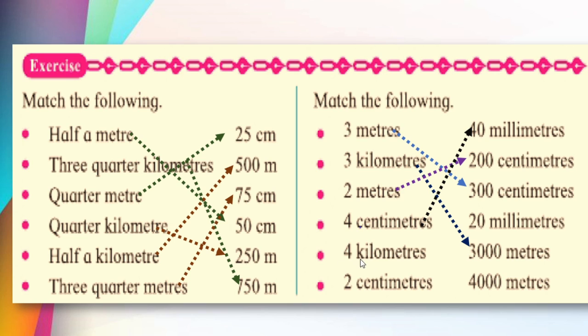Next is 4 kilometers is equal to, you know this, 4000 meters, and 2 centimeters is equal to, yes, last one is nothing but 20 millimeters. Yes, dear children, some more sums are there in your textbook. Please go through them and try to fill the boxes and try to match the given measures. Okay?